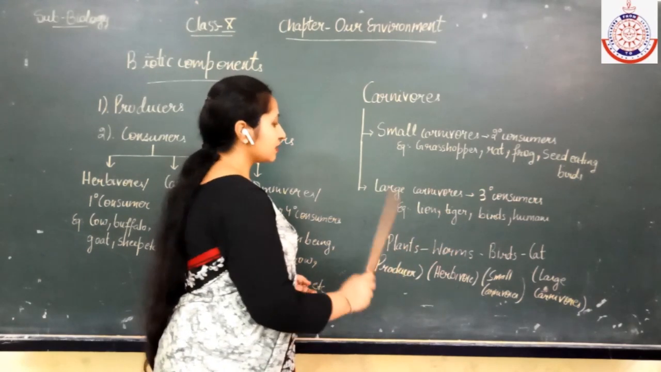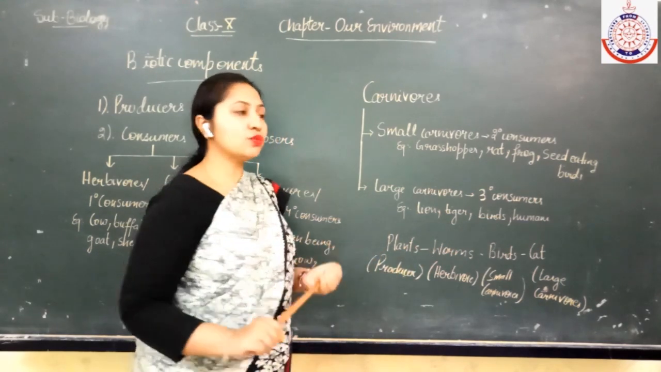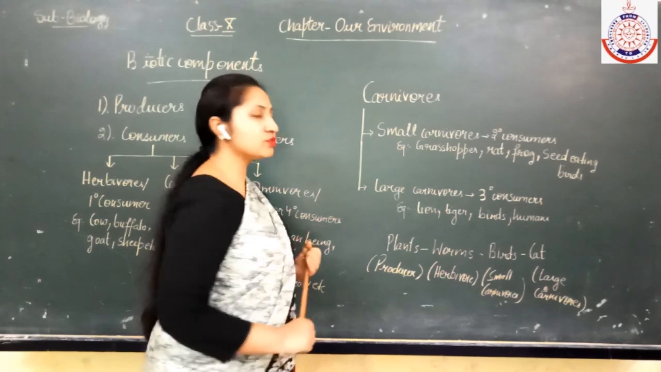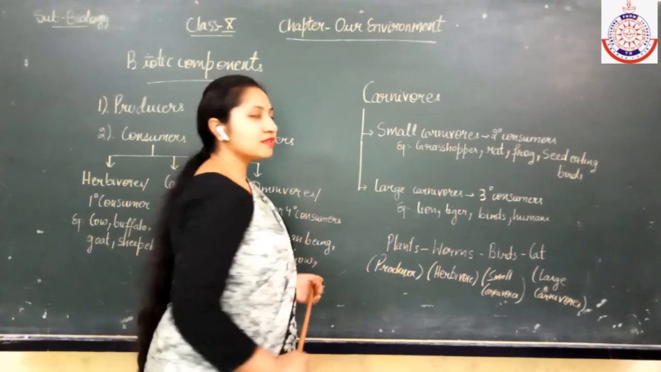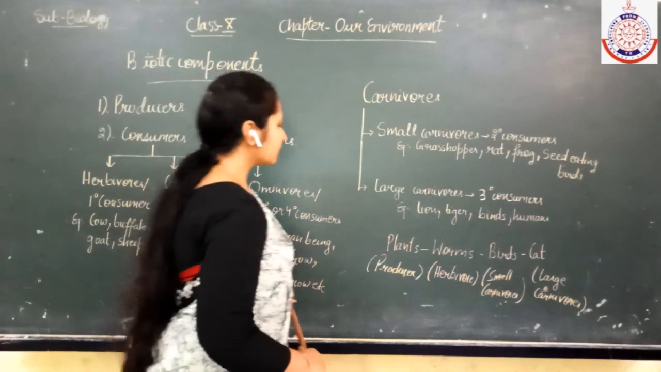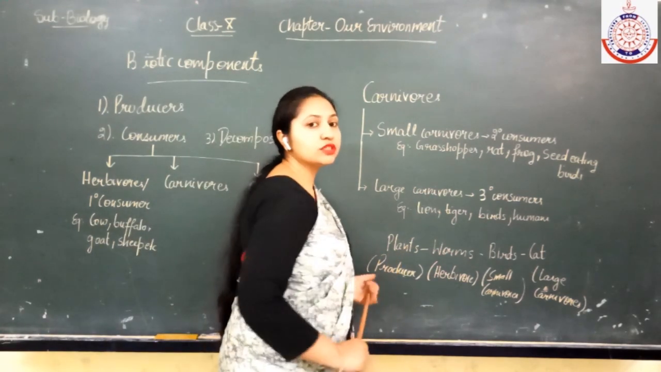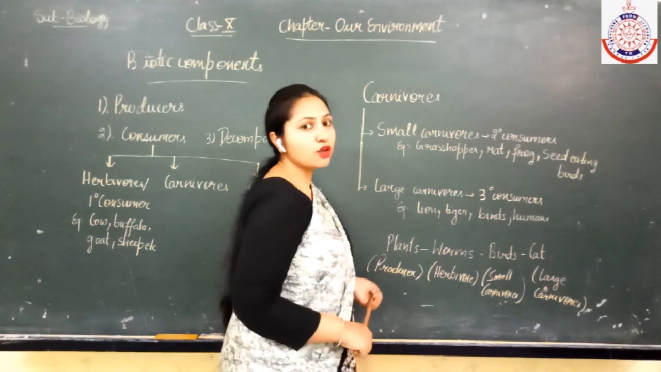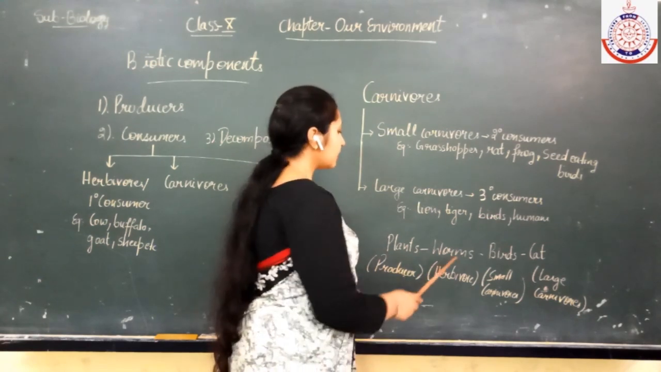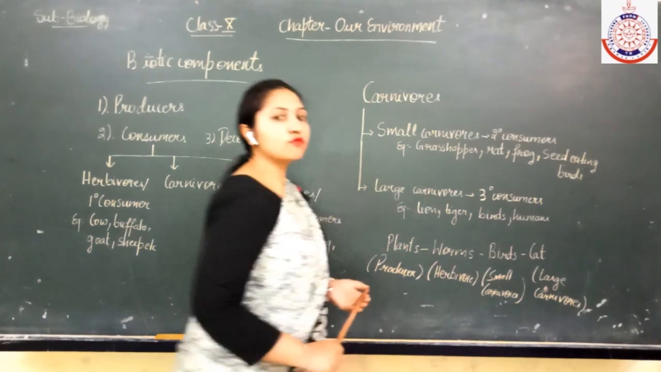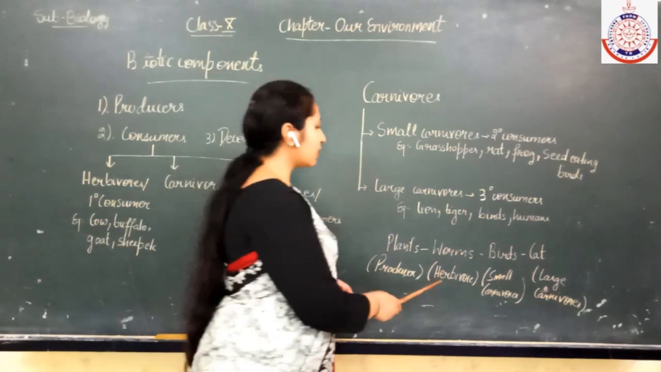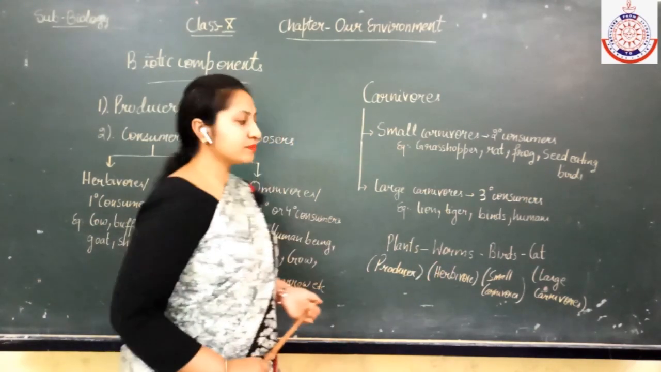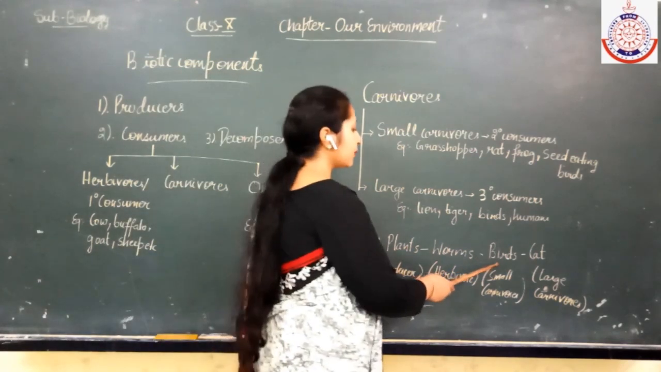In this category, if I ask you about the consumer and the producer, what will be your answer? Plants come under the producer as they produce their food by the process of photosynthesis. Next are the worms. Worms depend upon the producers for their food, so that's why they come under the herbivores category.